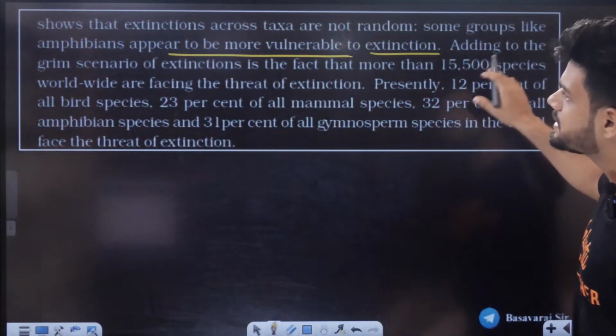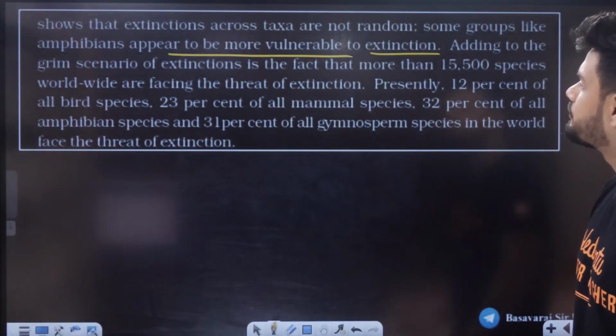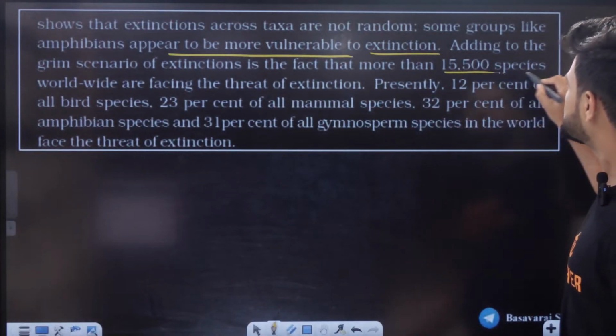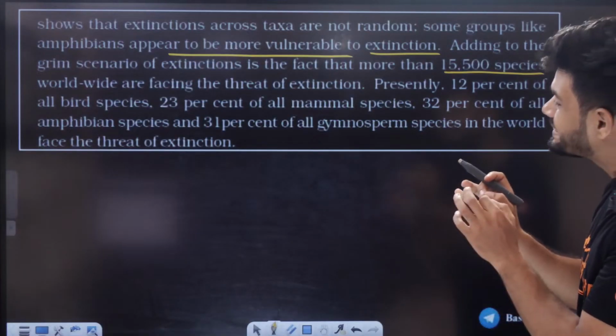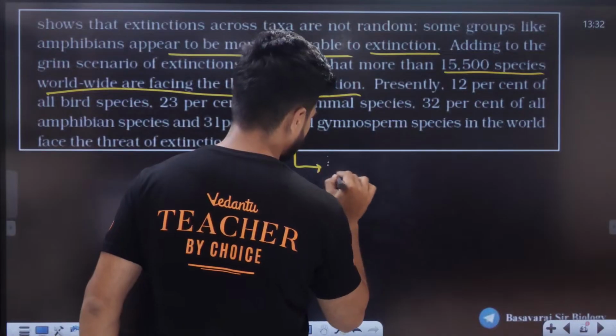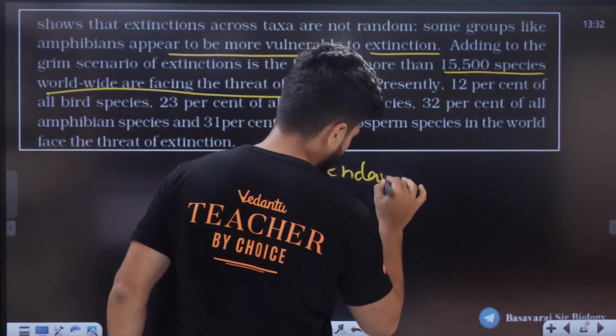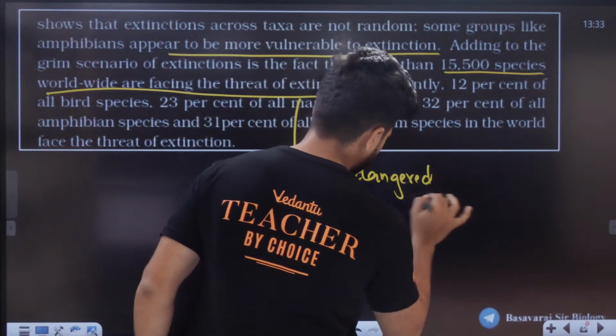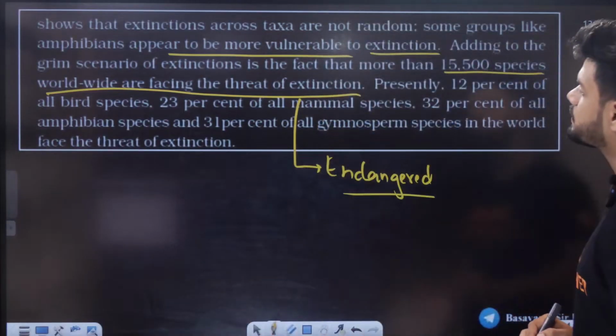Adding to the grim scenario of extinction is the fact that more than 15,500 species worldwide are facing the threat of extinction. These are called endangered species.